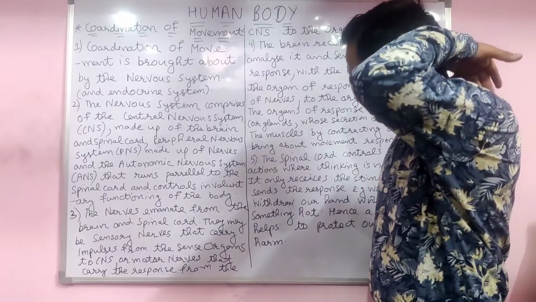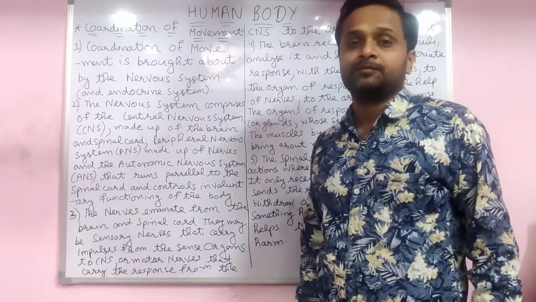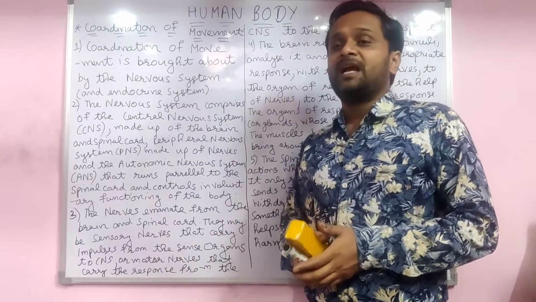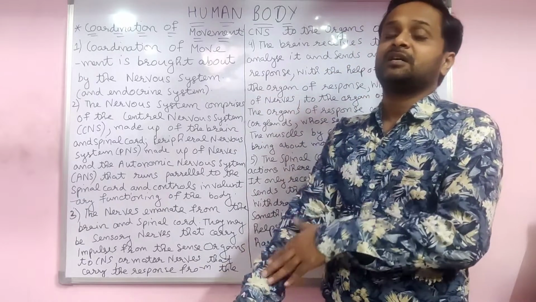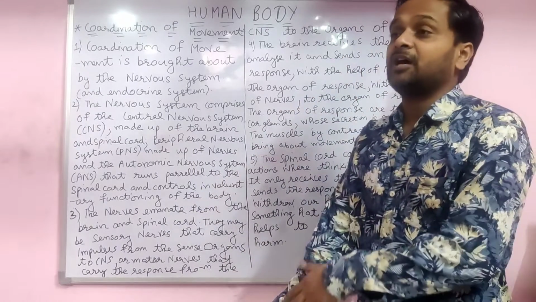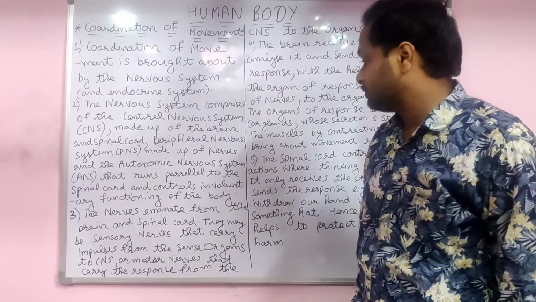The nerves emanate from the brain and the spinal cord. They may be sensory nerves. You already know we have the five sense organs, and we have neurons which send the message. Firstly, we have the sensory neurons and the nerves which transfer the message to the brain; those are the sensory nerves.